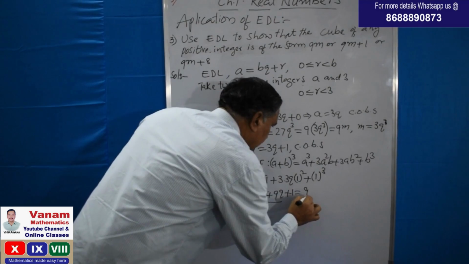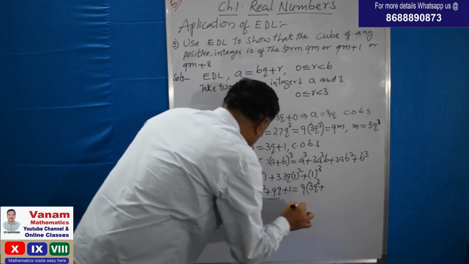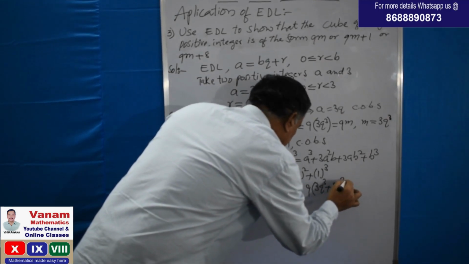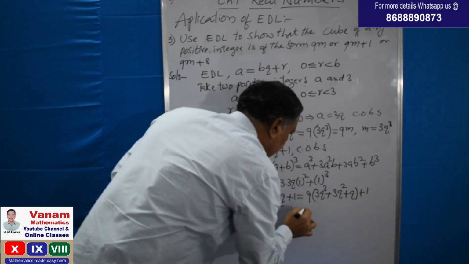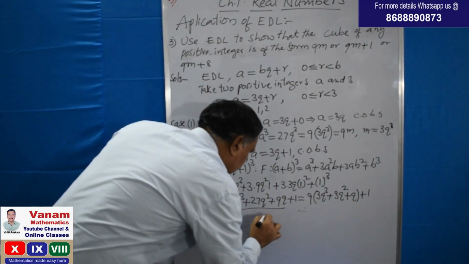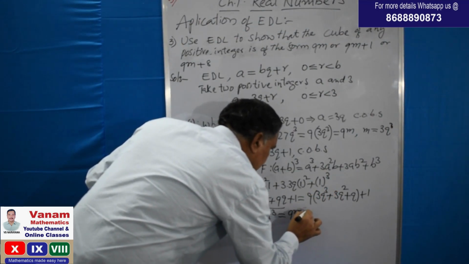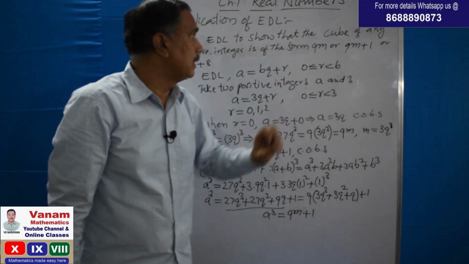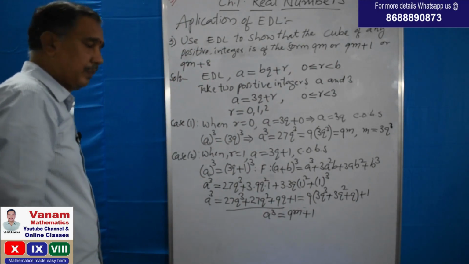So a cube is equal to 9 into 3q cube plus 3q square plus q, plus 1, so a cube is equal to 9m plus 1. So a cube is in the form of 9m plus 1.